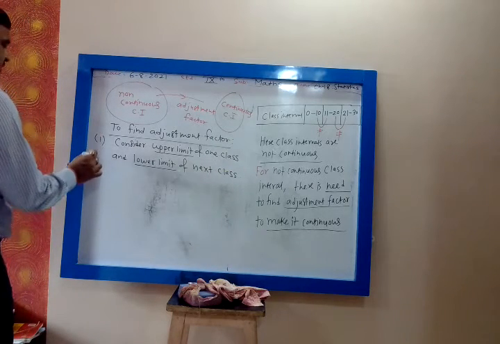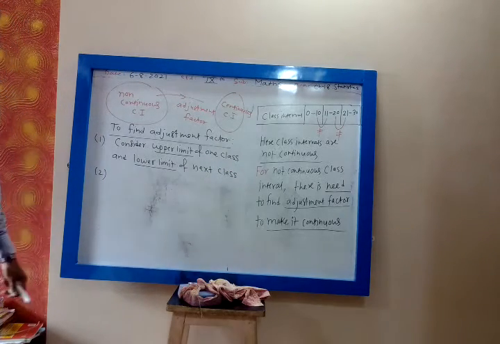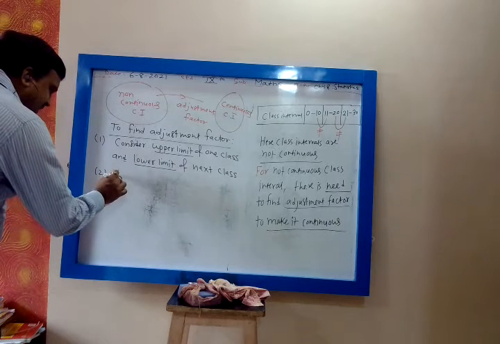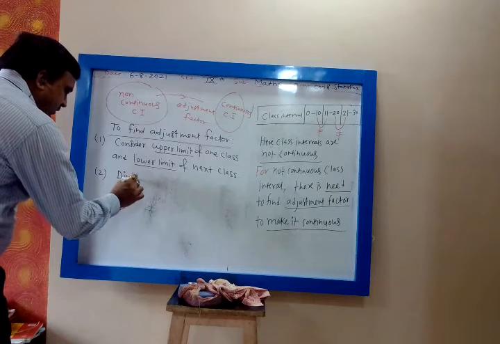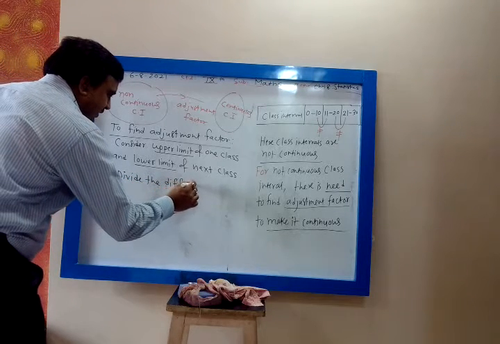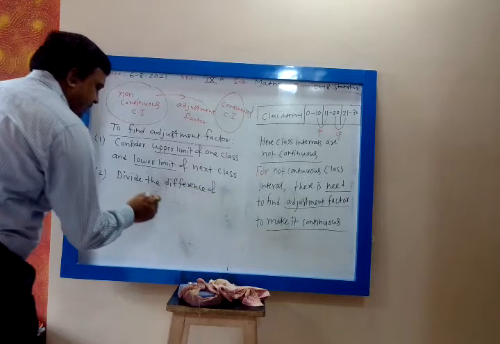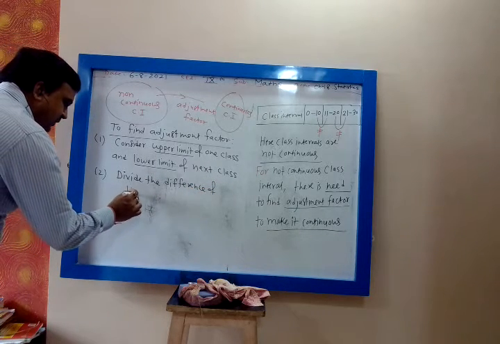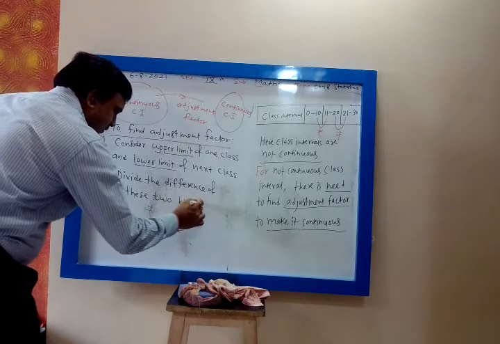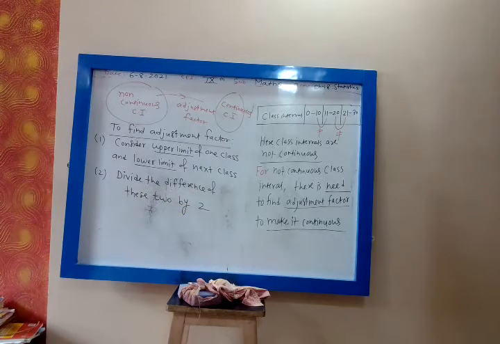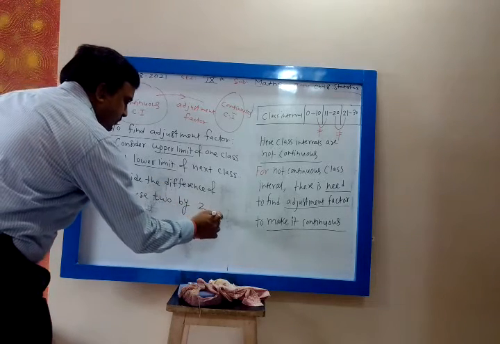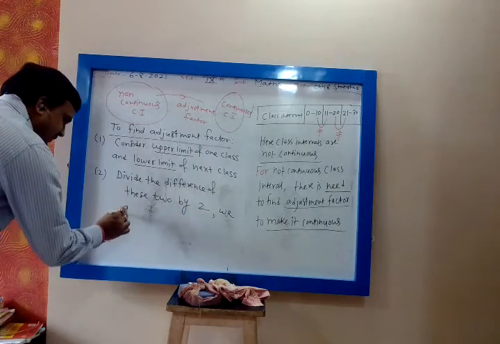This is the first step. Then find the difference of these two. Divide the difference of these two by 2, and we get the adjustment factor.